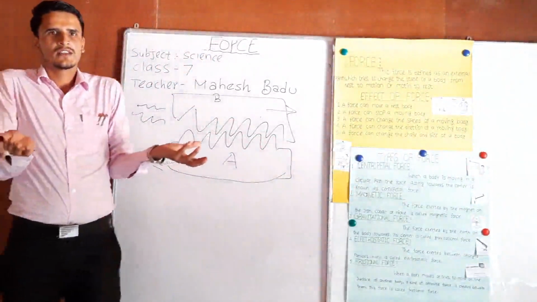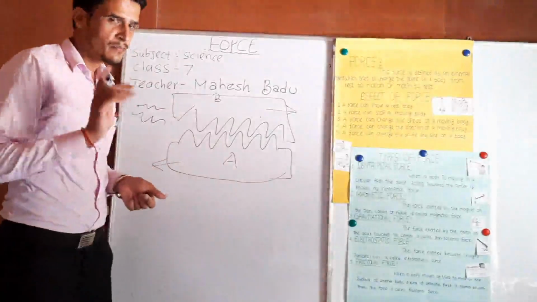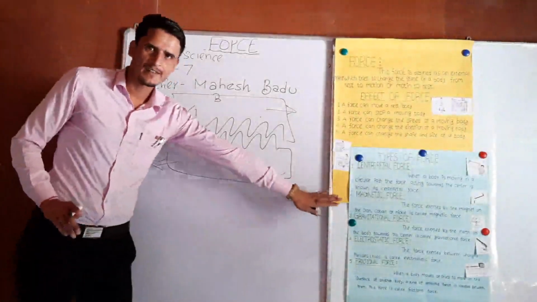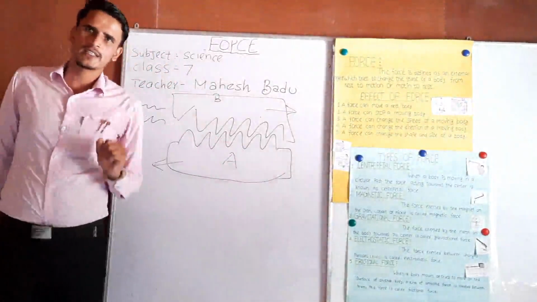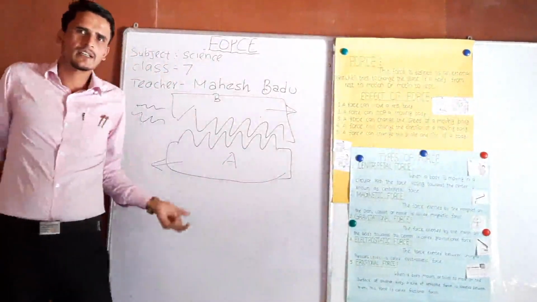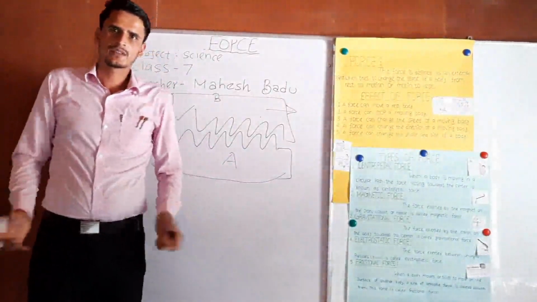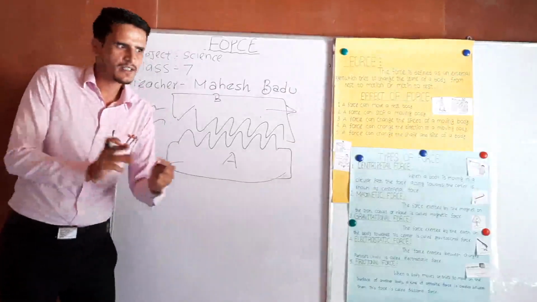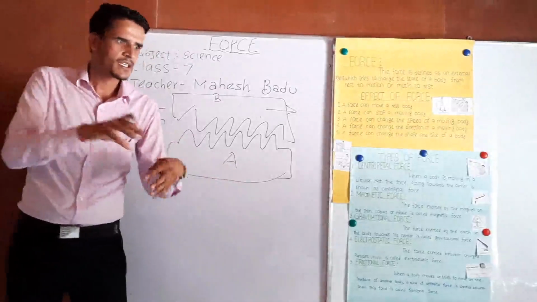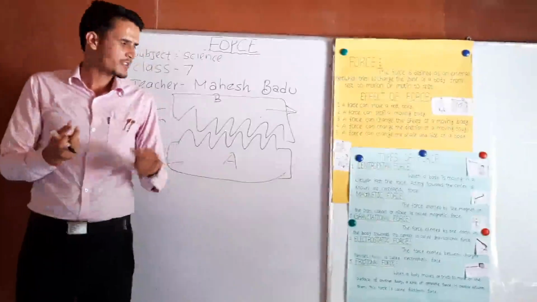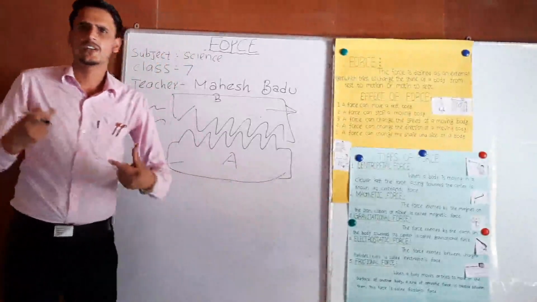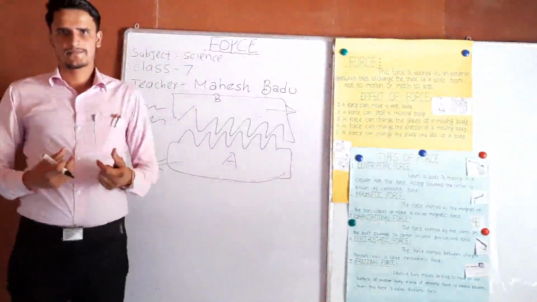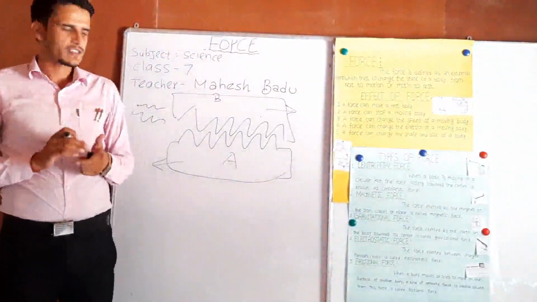Simply, a force exerted by a magnet on magnetic substances is known as magnetic force. A magnet cannot attract everything, only magnetic things. A magnet cannot attract a piece of paper, wood, or stone, but it attracts metals like iron, cobalt, and nickel. These are called magnetic substances.